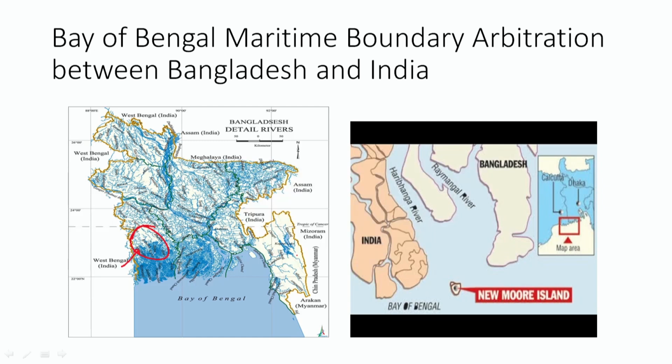How can the area be divided? In the Bay of Bengal area, we have to draw the territorial boundaries, the territorial sea, across this Bay area. And then there are small islands which we can see here, because it forms the delta between the India and Bangladesh boundary. There is a delta, the Sundarban delta. So we need to decide what part of the delta should be with Bangladesh and what part of the delta should be with India. Now this led to a matter of international law.